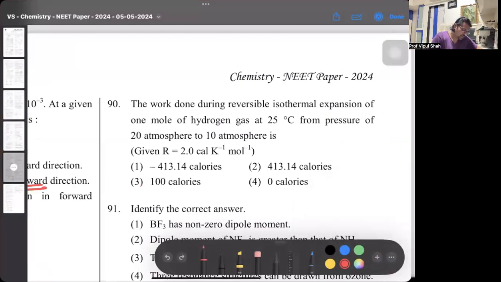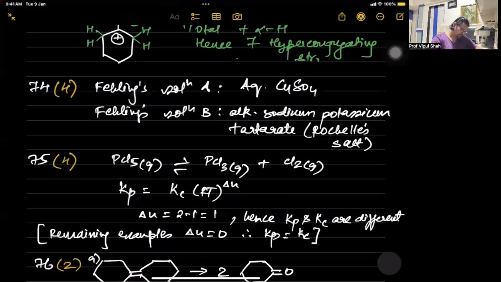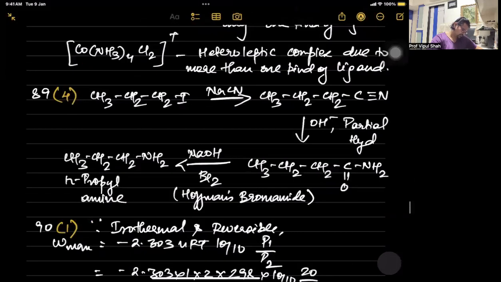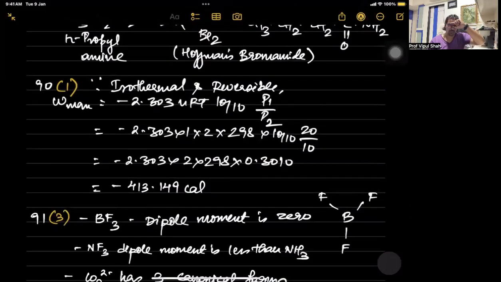The work done during reversible isothermal expansion. Isothermal reversible process, that's going to be nothing but Wmax. For 1 mole of hydrogen, pressure of 20 atmospheres to 10 atmospheres, R value is given in terms of calories. This is a direct, easy calculation. Answer is A. See that, isothermal reversible. So Wmax is minus 2.303 nRT log of P1 by P2. So that calculation comes as minus 413.149 calories. So 90 is the first one.